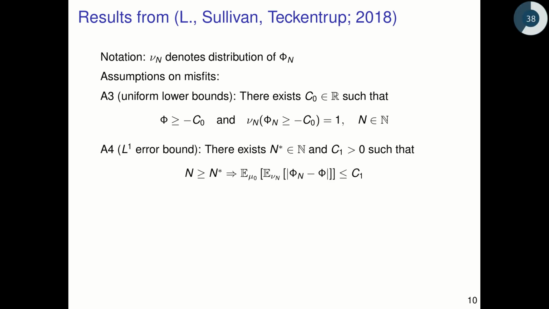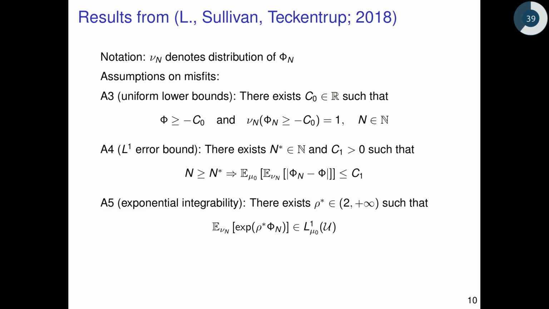The next assumption is kind of like a very coarse L1 error bound. There exists an n star and a C1 such that for sufficiently large n, greater than n star, we can bound the L1 error of phi n with respect to phi in a product topology by C1. And the last assumption is an exponential integrability assumption.